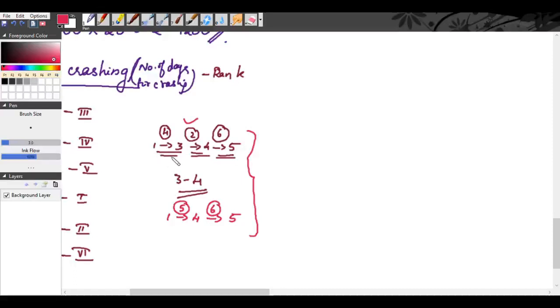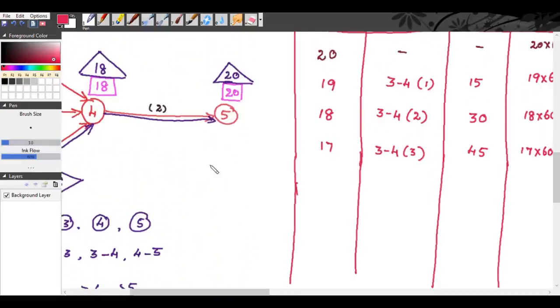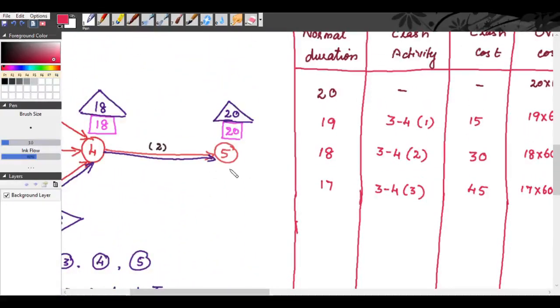So 1, 3 is not common. 3, 4 is not common. Only 4, 5 is common, right? So we will crash 4, 5 because only 4, 5 is common between these two paths. If there are more than two activities common, then you have to see the lowest rank. So for bringing the duration to 16 days, you will be crashing the activity 4, 5.